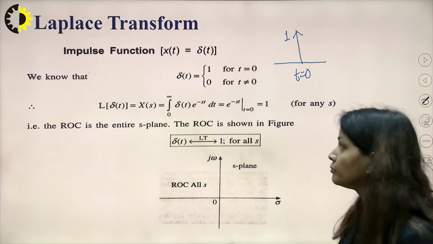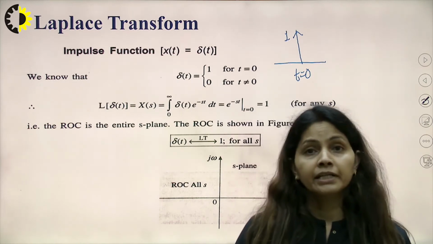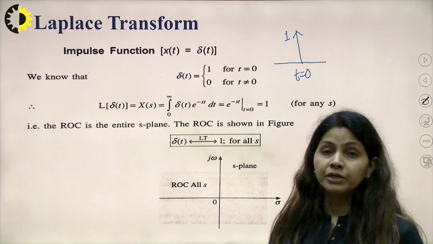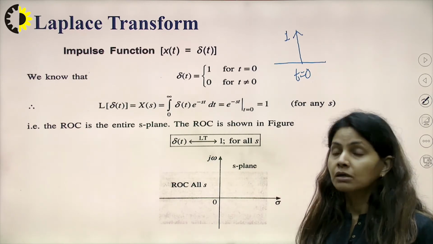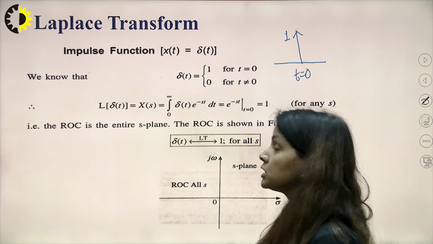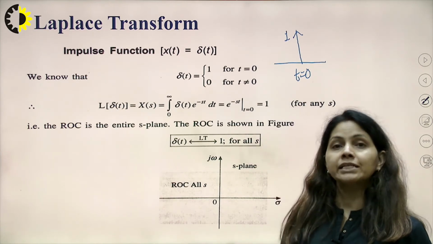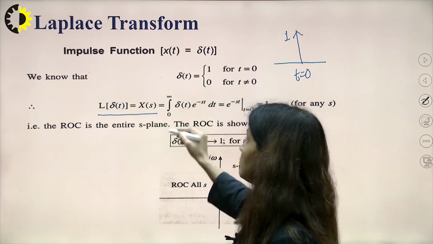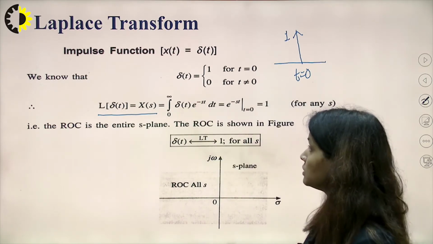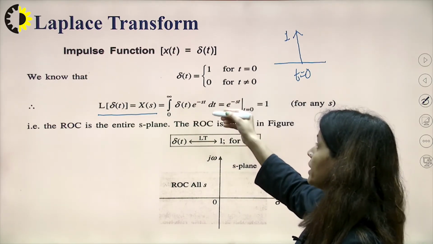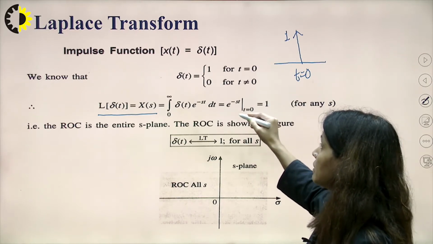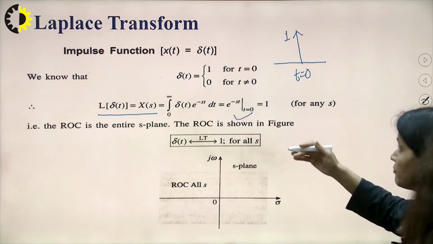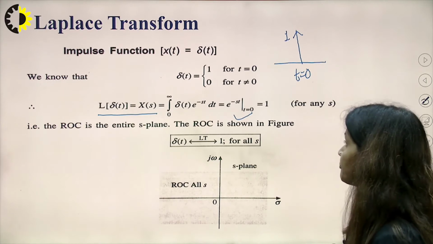Now whenever we are calculating the Laplace transform, always remember that the ROC is a very important parameter. We need to find the region of convergence, which we do after we calculate X(s). So let us calculate X(s) first. For this, we write the formula: the integral from 0 to infinity of delta(t) e raised to the power minus st dt, and since it only exists for t equal to 0, the value of the integral will become 1.